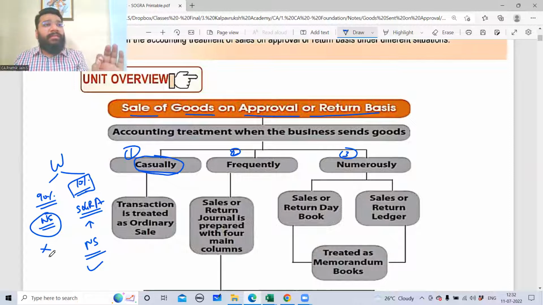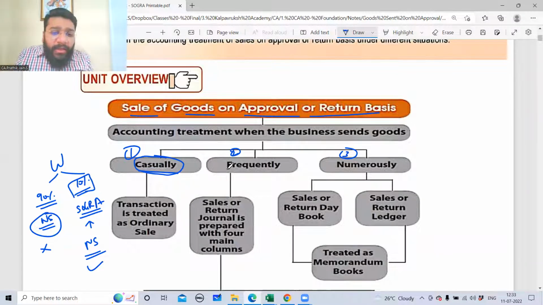So in the business where the SOGRA related transactions are very minimum, casual in nature, you will treat the SOGRA transactions as normal sale transactions and you will pass a sale entry. The only difference is at the year end, depending on what situation you are in, you will pass an adjustment entry.